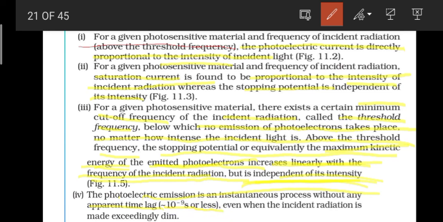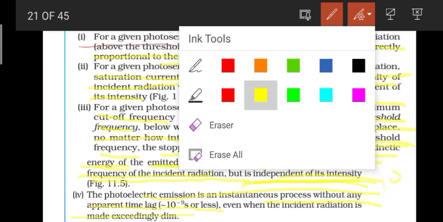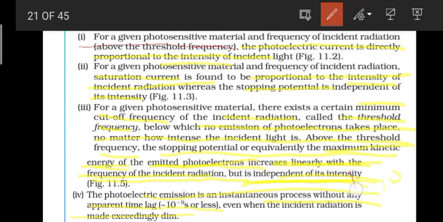So even when the incident radiation is made exceedingly dim, photoelectric emission is a very instantaneous process, without any apparent time lag, 10 to the power minus 9 seconds or less. So it will take that much time.